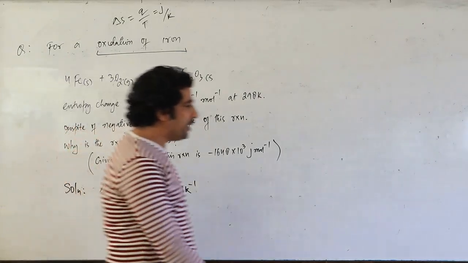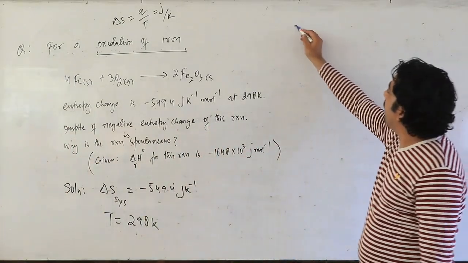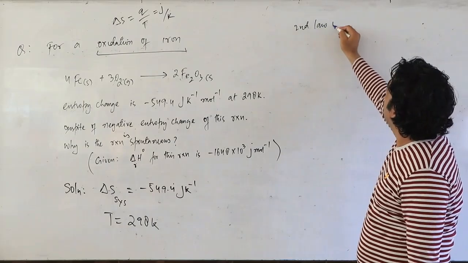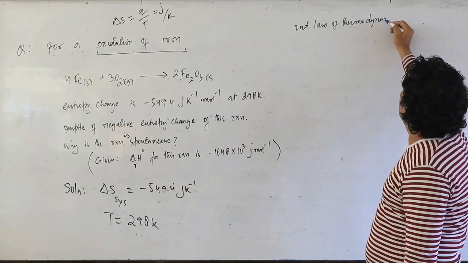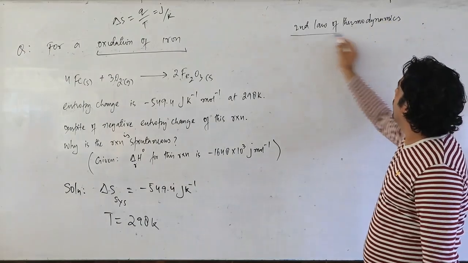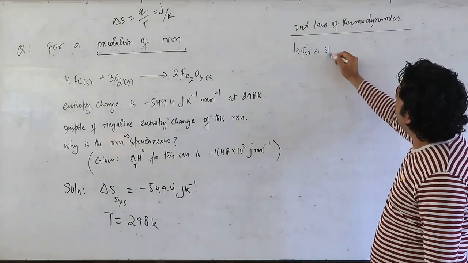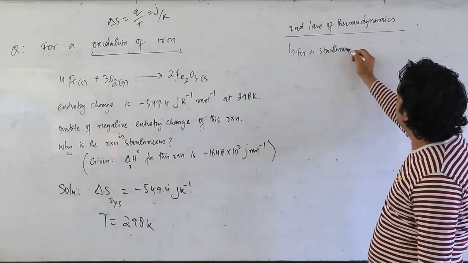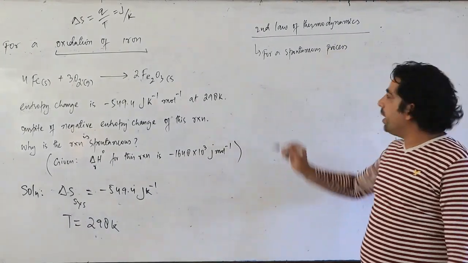So my dear friends, if we look at the second law of thermodynamics, which we discussed, according to the second law of thermodynamics, for a spontaneous process or reaction, what happens?